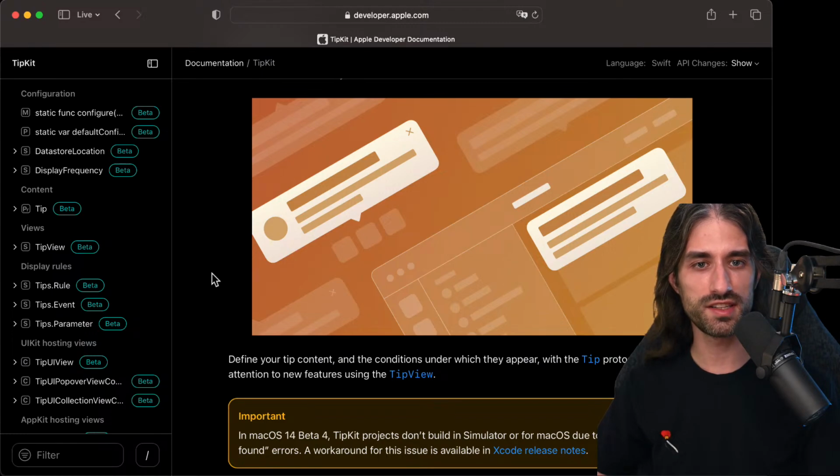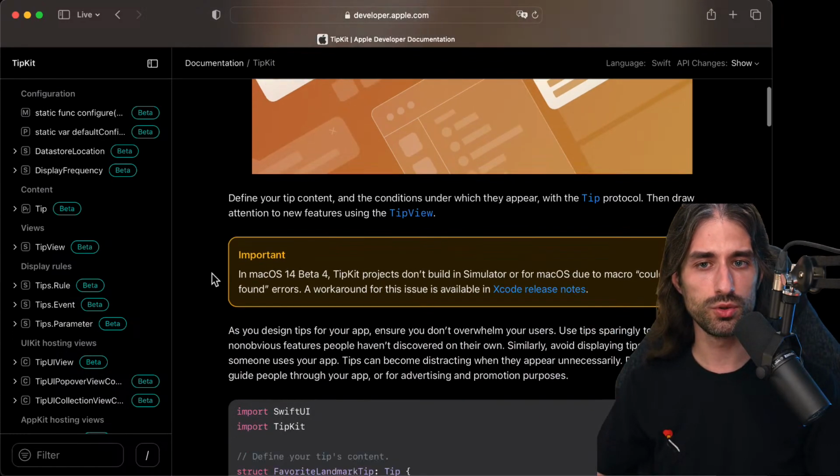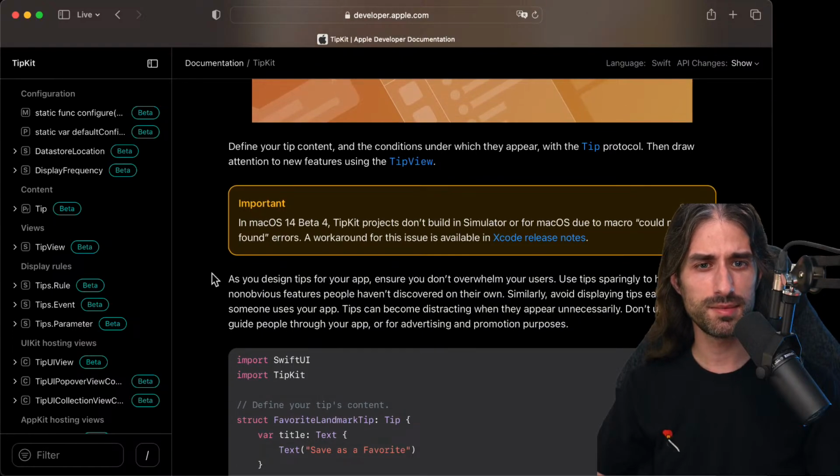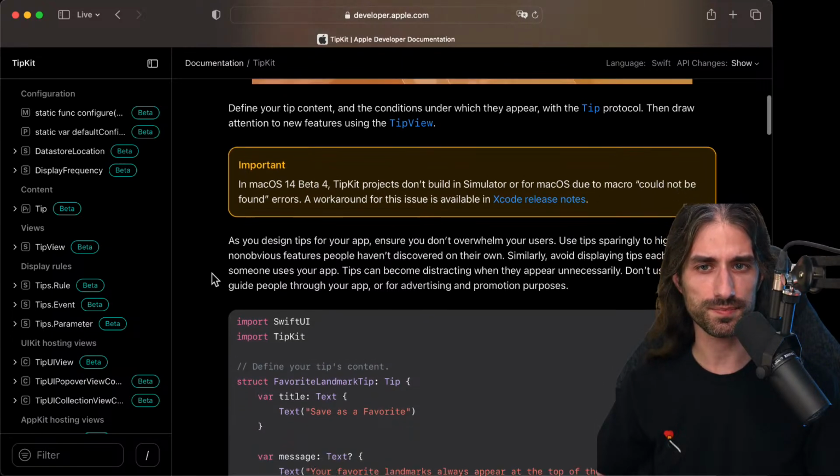And even if you have a UI that is doing pretty well, it can happen that you have put a new feature in your app and you would like to highlight this new feature. And so I'm sure that even apps with great UI that people are accustomed to will find a use case to use TipKit. And from what I understand, TipKit is supposed to work both with SwiftUI and also UIKit. So I will be excited to see the two approaches.